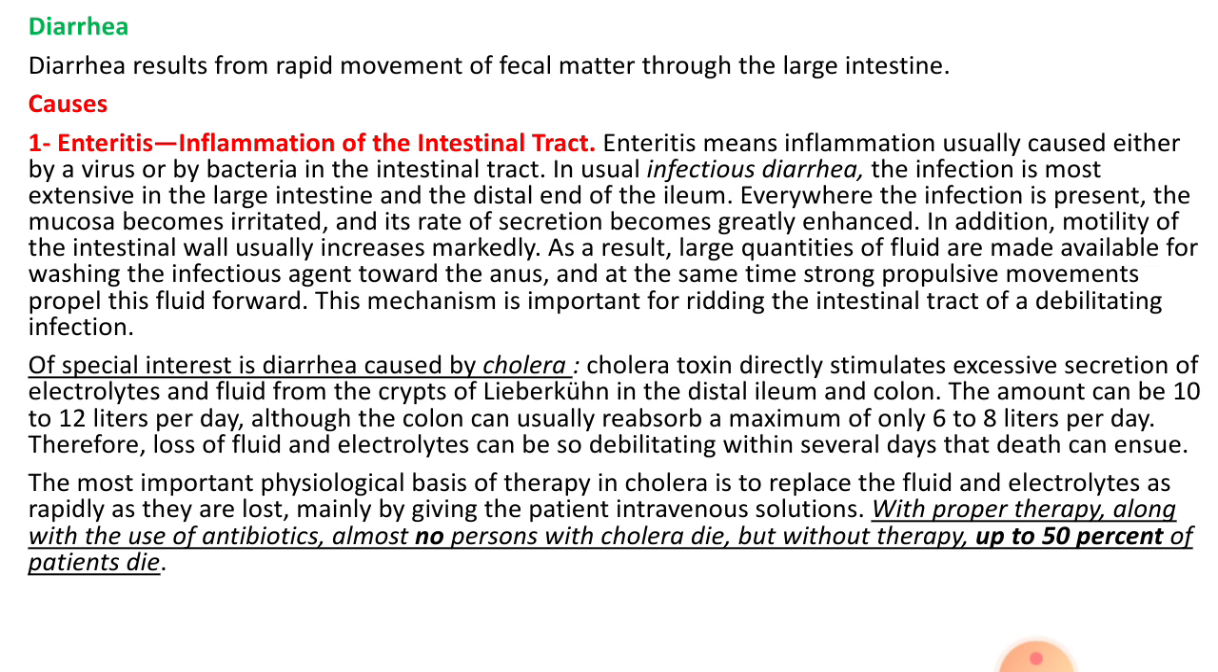The other disorder in the intestine is diarrhea, and diarrhea is the contrast of constipation. It is a rapid movement of fecal material through the lumen of the intestine, and diarrhea might occur due to many causes. Number one is inflammation of the alimentary tract, and inflammation is either bacterial or viral.